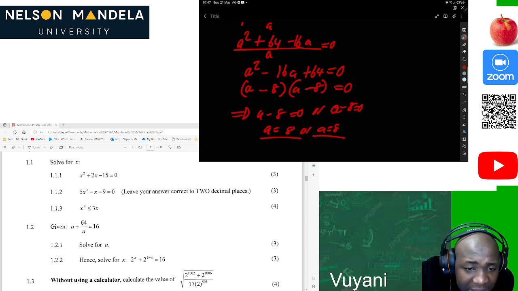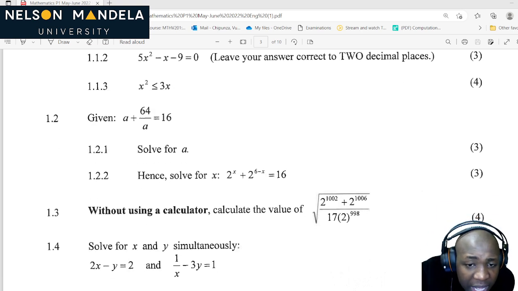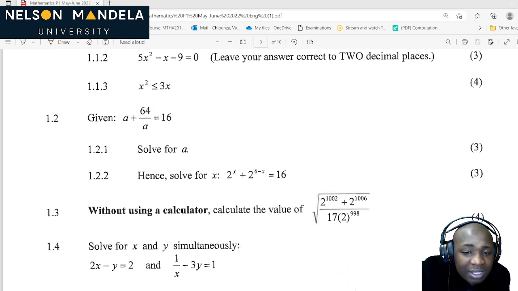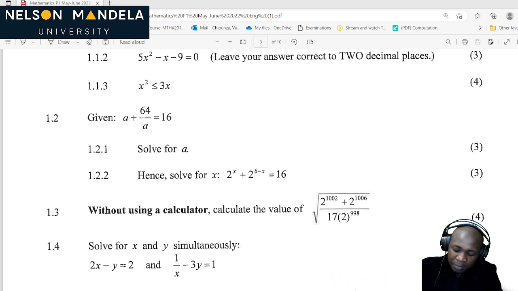Hence, the moment they say hence, they mean that you should use the answer which you have already calculated from the above question. So they're saying that hence, solve for 2 to the x plus 2 to the power 6 minus x equal to 16. So they're saying solve using what you have already done.